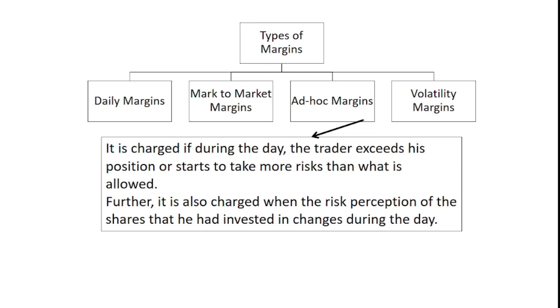So I want to take a risk now. Let's say I want to make an additional investment of 20,000 more. So I have to deposit 20,000 into 10%. That is, I have to deposit an additional 2,000 rupees as margin. This additional 2,000 rupees is known as ad hoc margin.